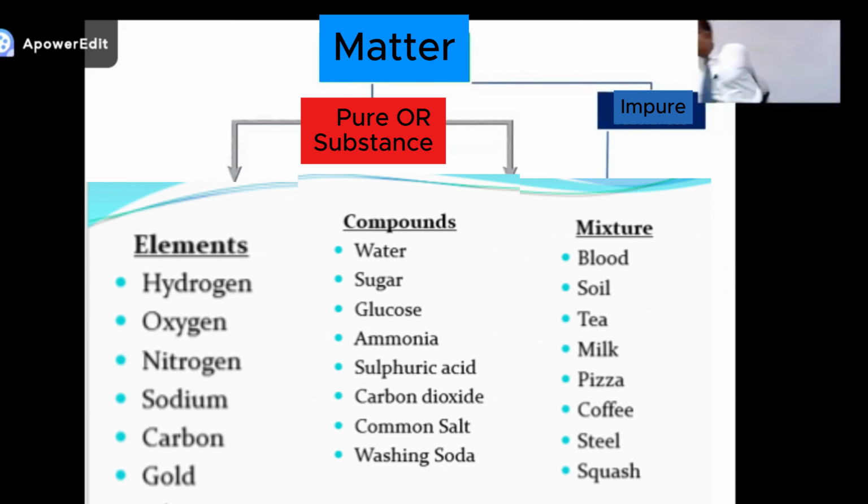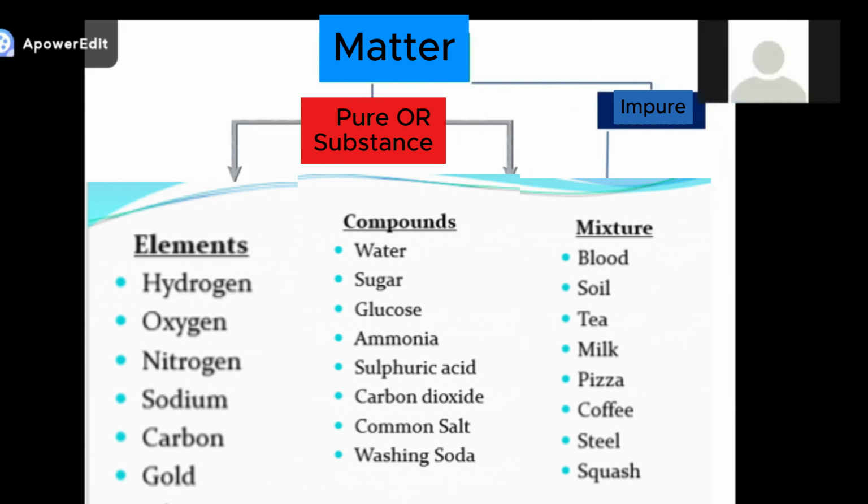Or it could be pure. All of these things we will study in detail afterwards. It's just a brief revision relating to your previous studies that you already know in grade 8 and 7. You know that elements, compounds, and mixtures you have studied.